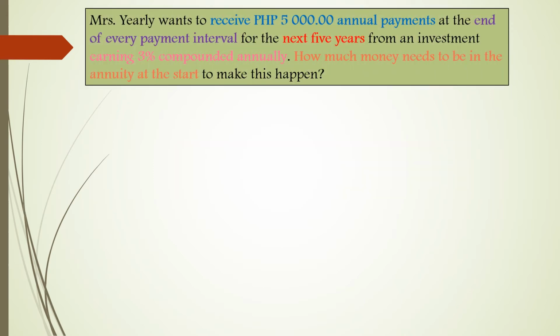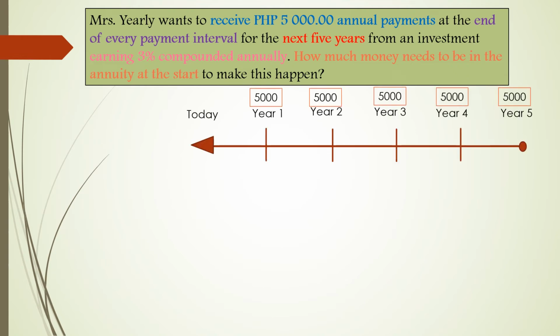Now, let us analyze this given problem. Mrs. Yearly wants to receive 5,000 pesos annual payments at the end of every payment interval for the next 5 years from an investment earning 3% compounded annually. How much money needs to be invested or to be in the annuity at the start to make this happen? So this is the illustration.